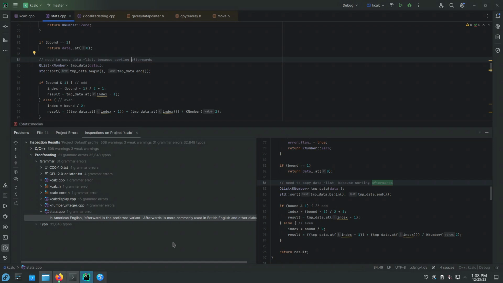Need to copy data list because sorting afterwards. This doesn't sound like valid English because we are sorting after something. So we could rearrange this part of the comment.